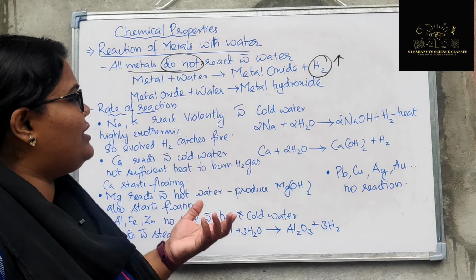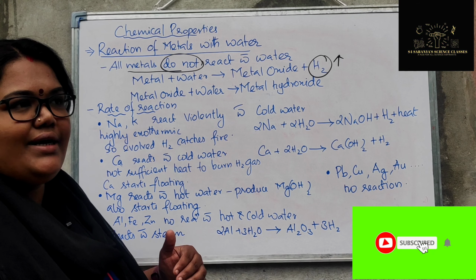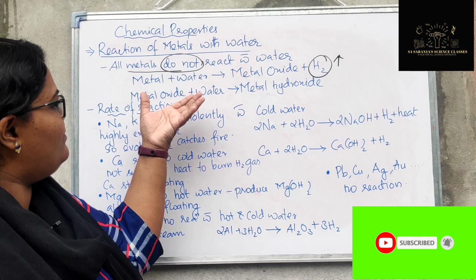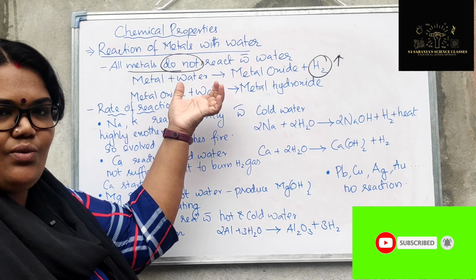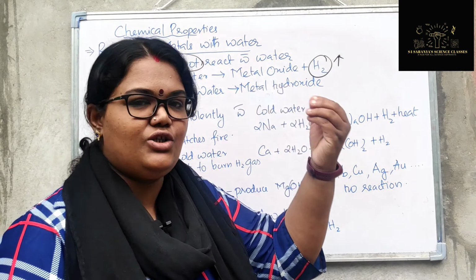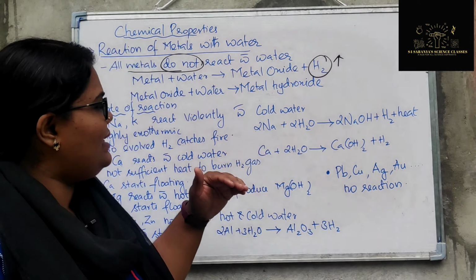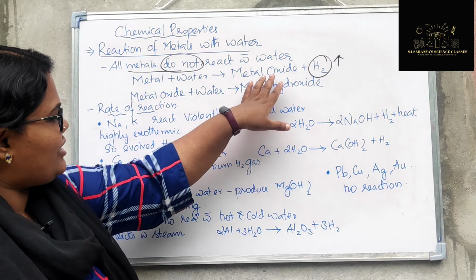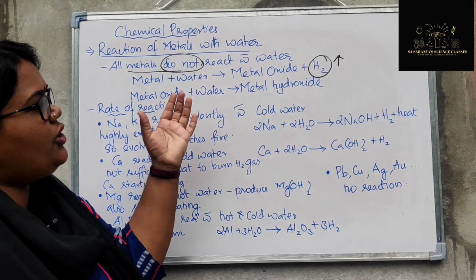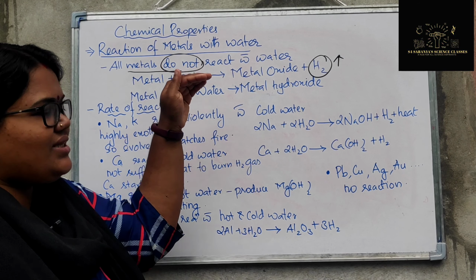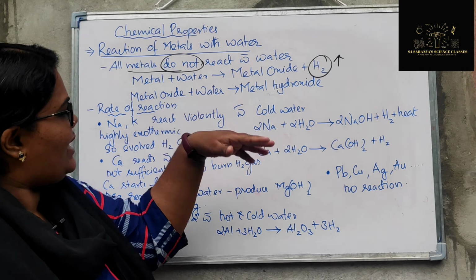For example, if you take the case of sodium and calcium, first it will convert. Sodium plus water will form sodium oxide, and hydrogen gas will be liberated. Then the metal oxide will further react with water to form metal hydroxide. So actually this is a two-step process. We will write it in a single step.